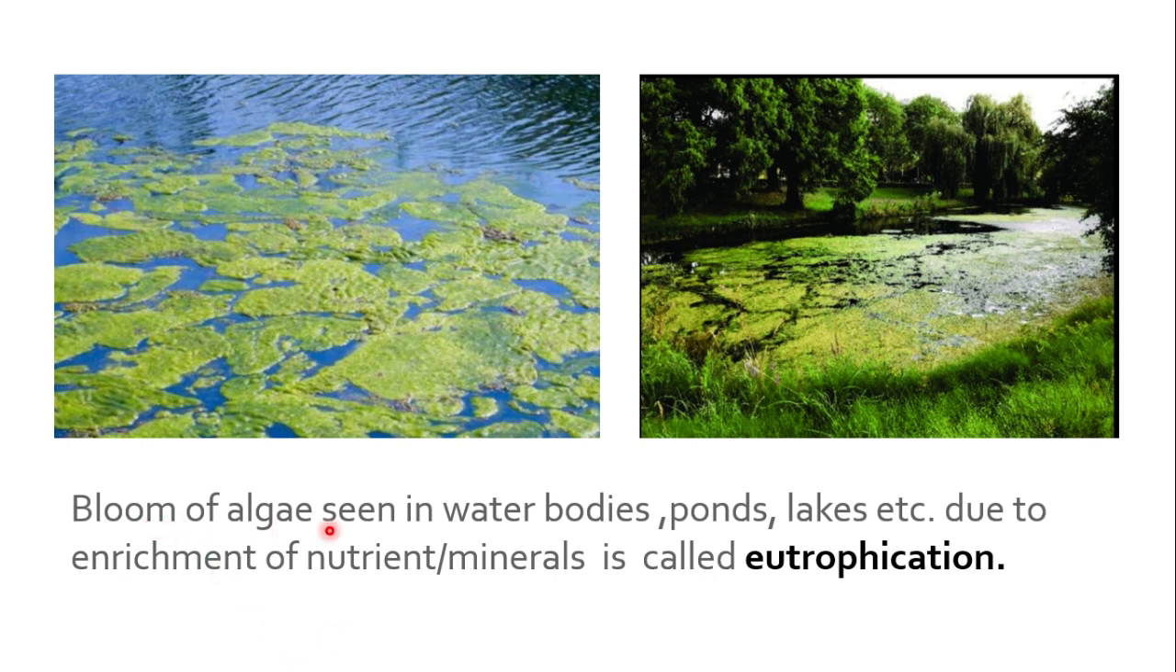Blooms of algae are seen in water bodies like ponds, lakes, etc. Due to what? Due to the enrichment of nutrients or minerals in that water, which is called eutrophication. When a pond or lake becomes richer in the nutrients or minerals which reach it by the process of runoff, then algae grow there and form a thick layer on the surface of the water which we can see easily. This process is named eutrophication.